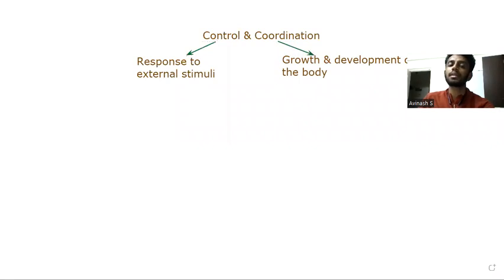Now let us get started with response to external stimuli. When I say stimuli, it can be anything. For example, imagine you're riding a bicycle to school in the morning, and there is a lorry sending up a sandstorm. The sand is flying, and because of that you will automatically close your eyes, or you will shield them with your hands. You will try to shoo it away so that the sand doesn't affect your eyes.